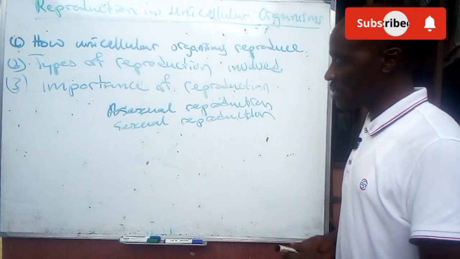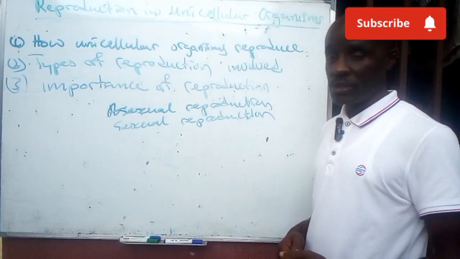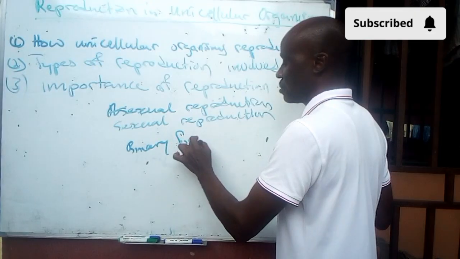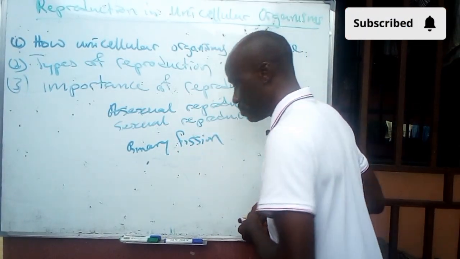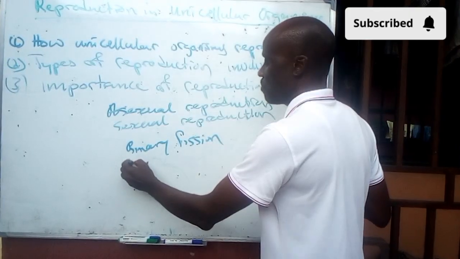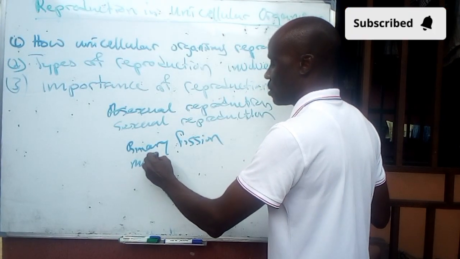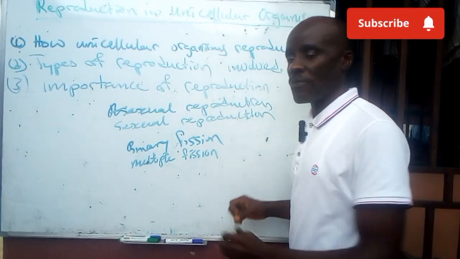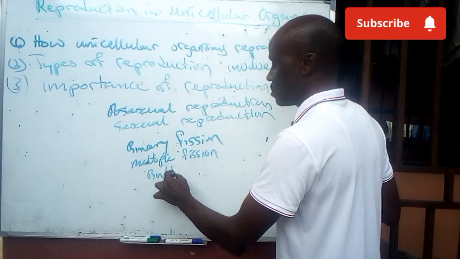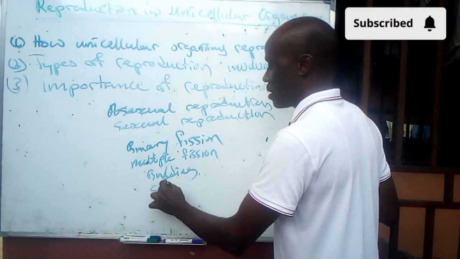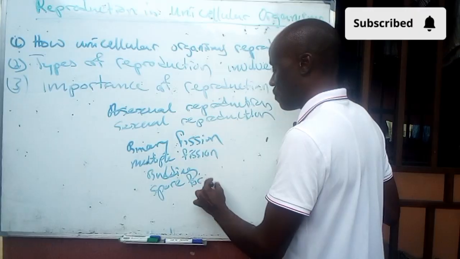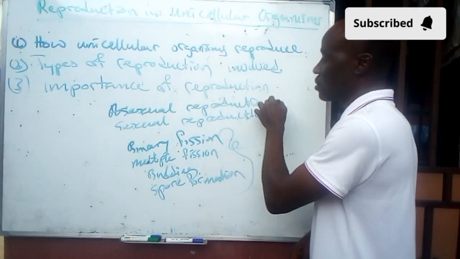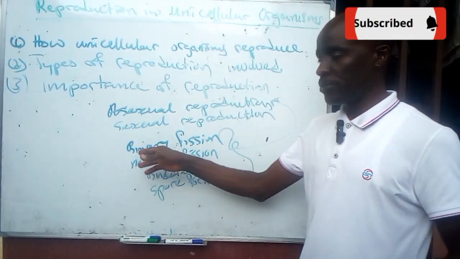Asexual reproduction is divided into many types. One of them is binary fission. We have multiple fission. We also have budding. And finally, we have spore formation. All these things are under the column of what? Asexual reproduction. Let's briefly talk about them.